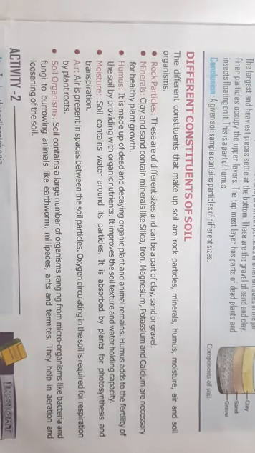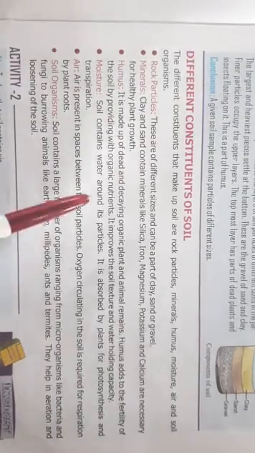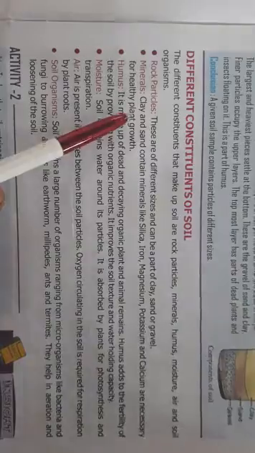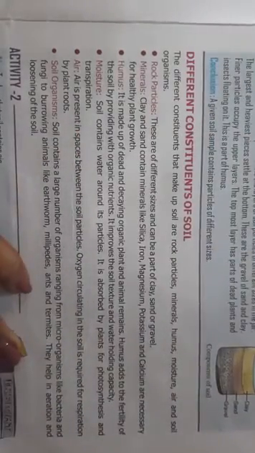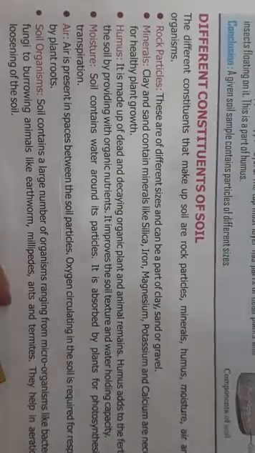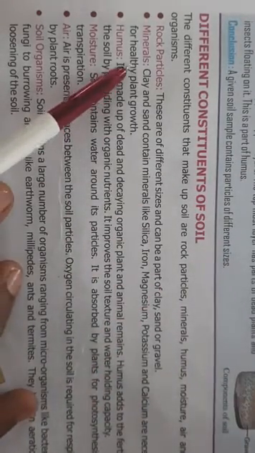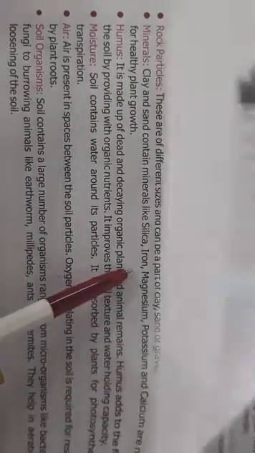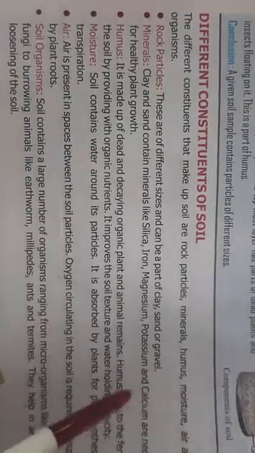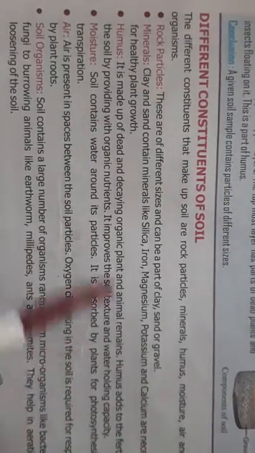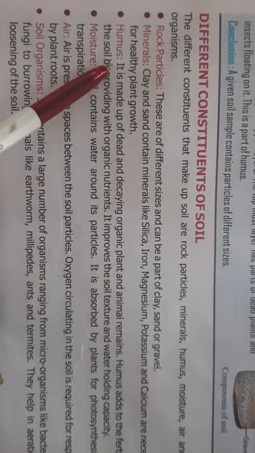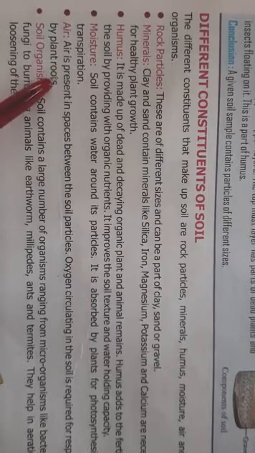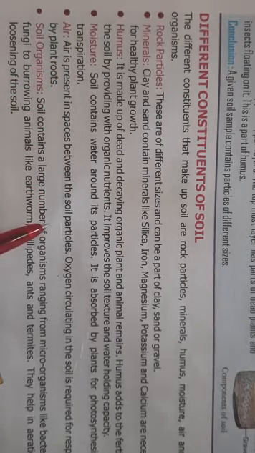Good morning, students. Let's move on to the different constituents of soil. Different constituents that make up the soil are the rock particles, which can be of different shapes, different sizes. Then the soil contains minerals like magnesium, potassium, calcium, iron, etc., which are very good for healthy plant growth. It also consists of humus, which you have already studied, moisture, then air. Air is also present in the spaces between the soil particles.